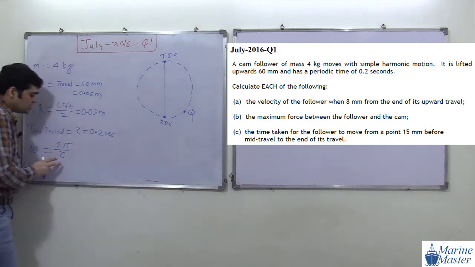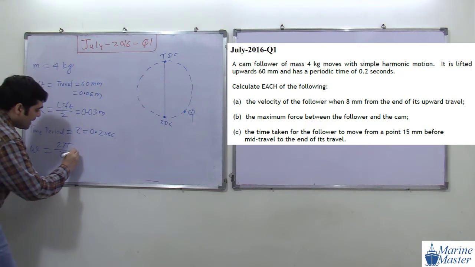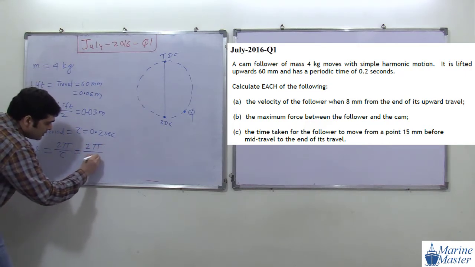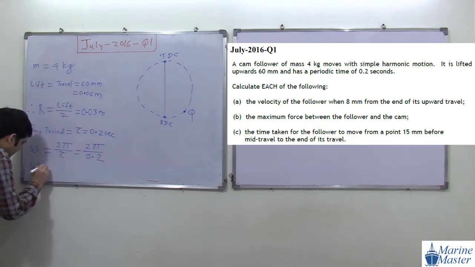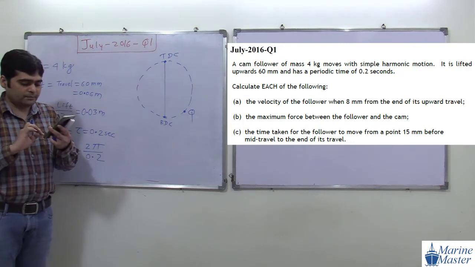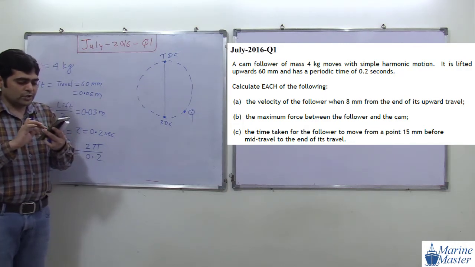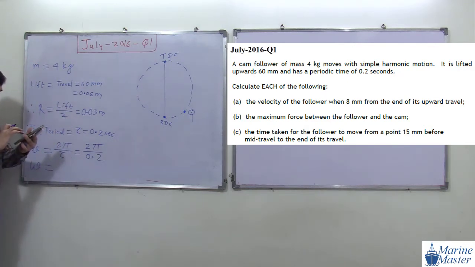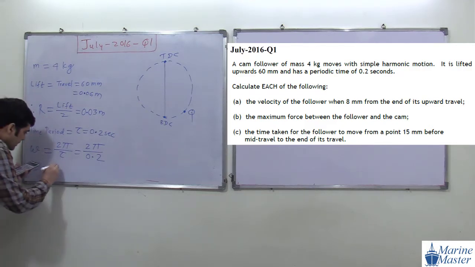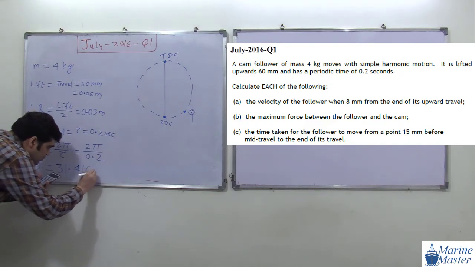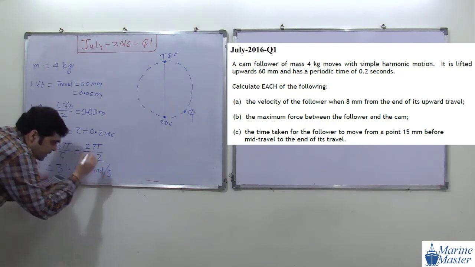Because for the calculation of omega we need the value in radians. So 2 pi by 0.2 second. So what will omega become? Try to do the calculation with me everyone. 2 pi divided by 0.2. The value of omega will become 31.416 radian per second.